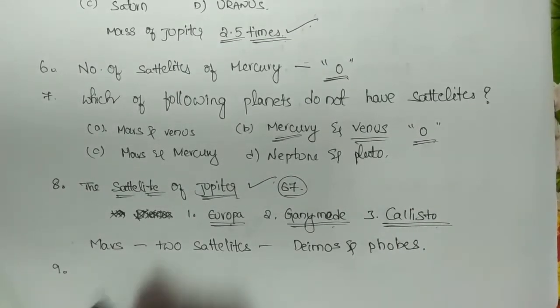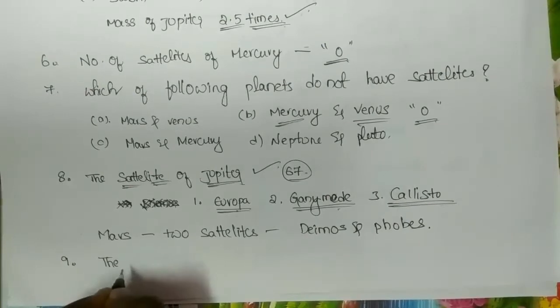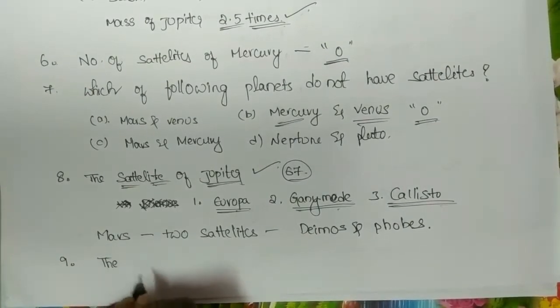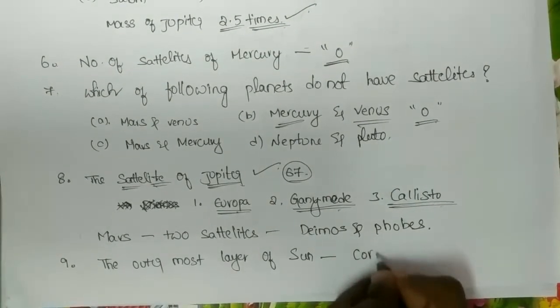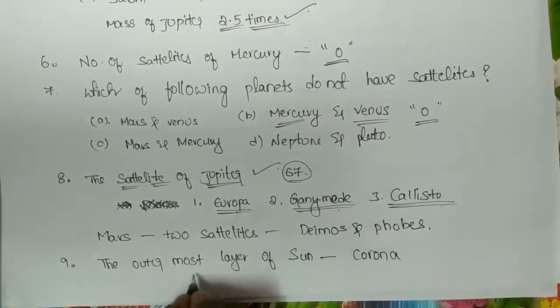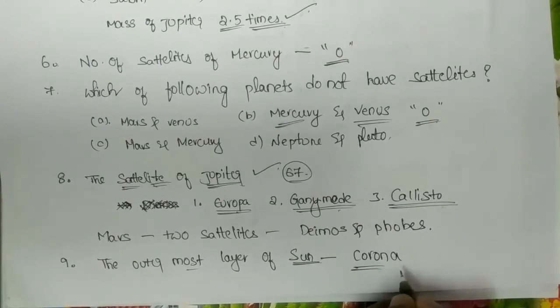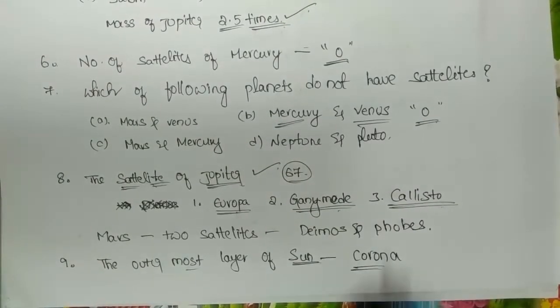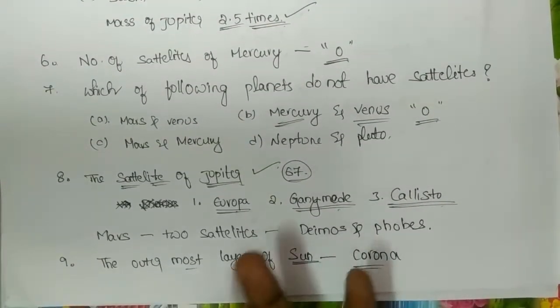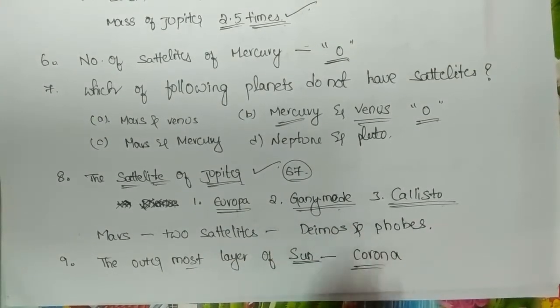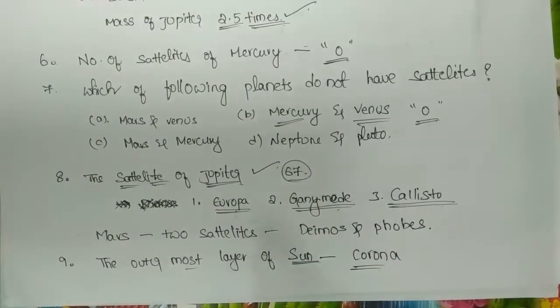And the next question is, the outermost layer of the Sun is called corona. The outermost layer of the Sun is called corona. It is visible only during a solar eclipse, as clumps of burning gases from behind the Moon are seen when the total solar eclipse occurs.